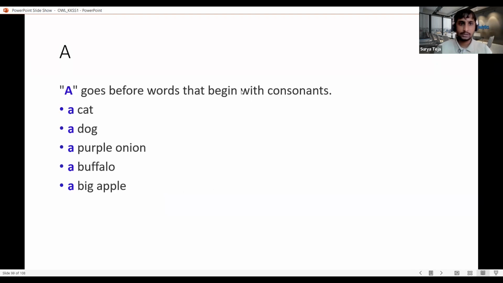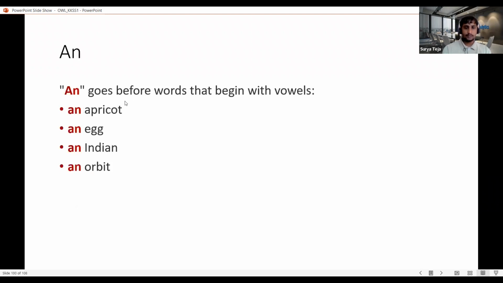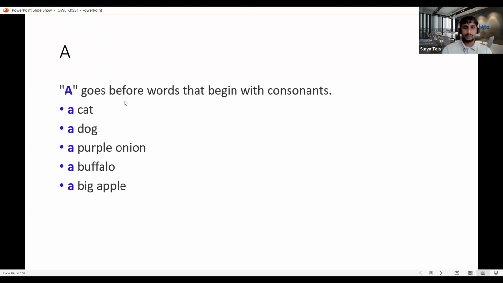We'll see the examples. In this particular example, a is used with different things which have consonant properties. Here the cat, dog, all these things have consonant properties. They are not starting with a vowel sound. Here you see a cat, a dog, a purple onion, a buffalo, a big apple. The starting sounds of all these particular words are consonants, not vowels.